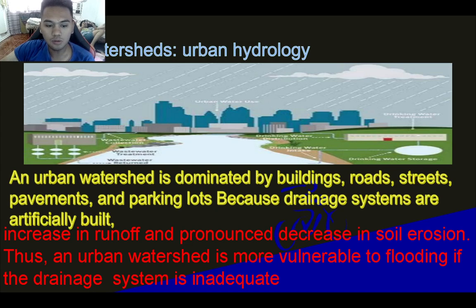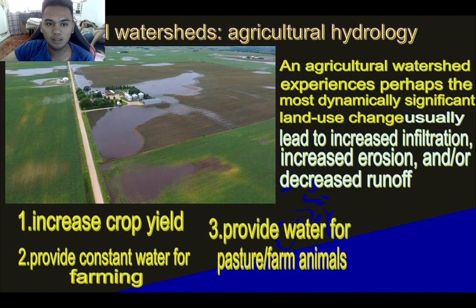And because most of the buildings and structures here in the urban watershed are human built, this causes an increase in runoff, and it decreases soil erosion. And we also have to remember that this type of watershed is vulnerable to flooding due to the inadequate drainage system. So now let's look into the next one.